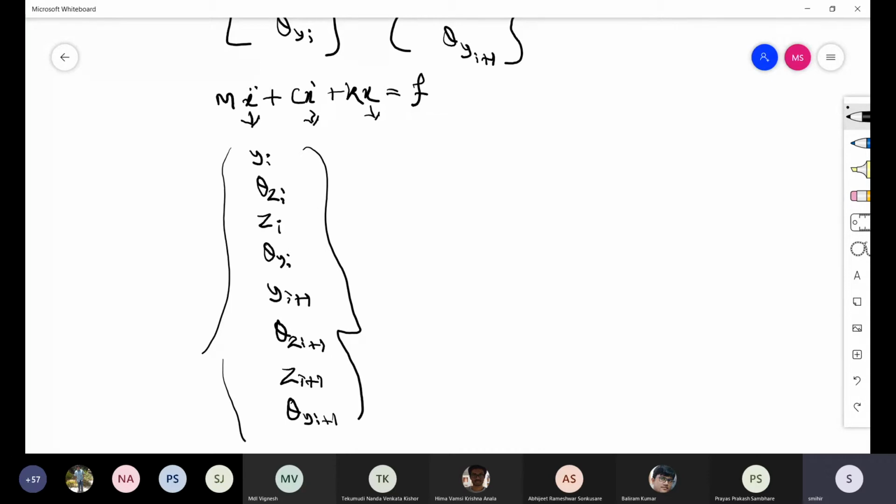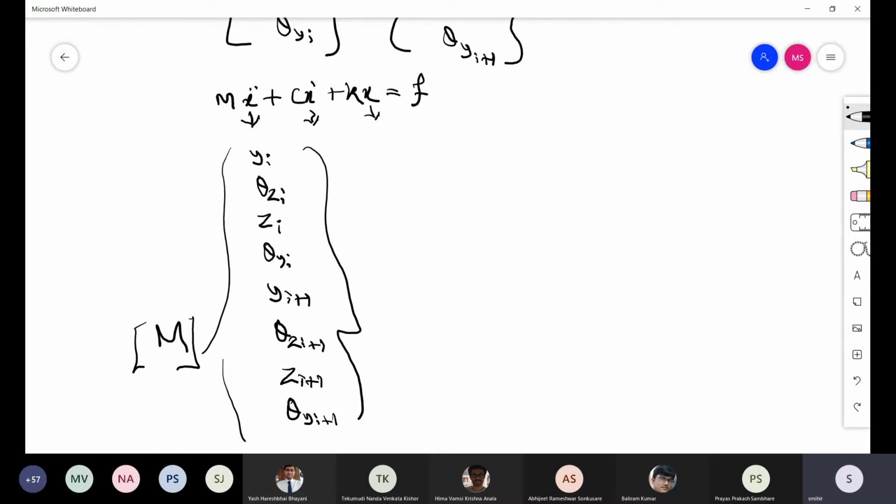This is actually x for the beam element. For this one element, these are the 8 degrees of freedom that we are going to evaluate. So if you see the mass matrix, what will be its size? 8 cross 8. So for the beam element, everything is 8 cross 8.